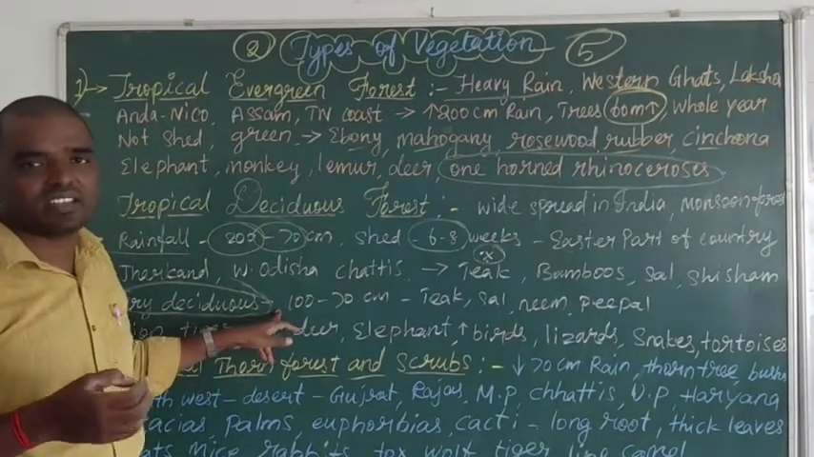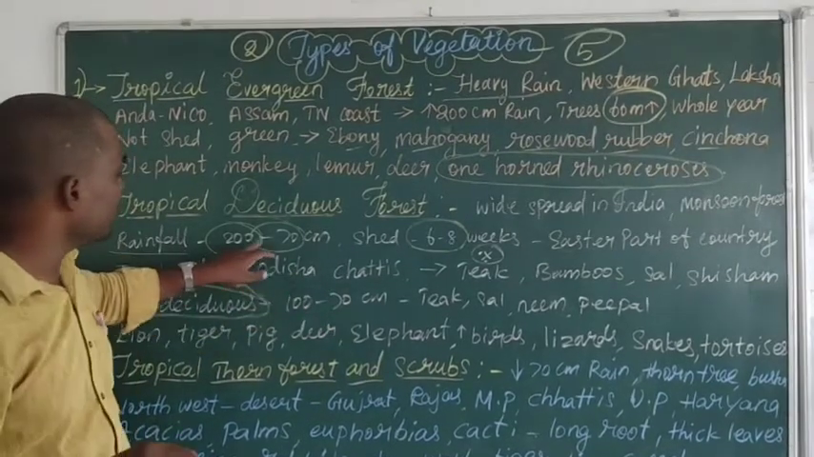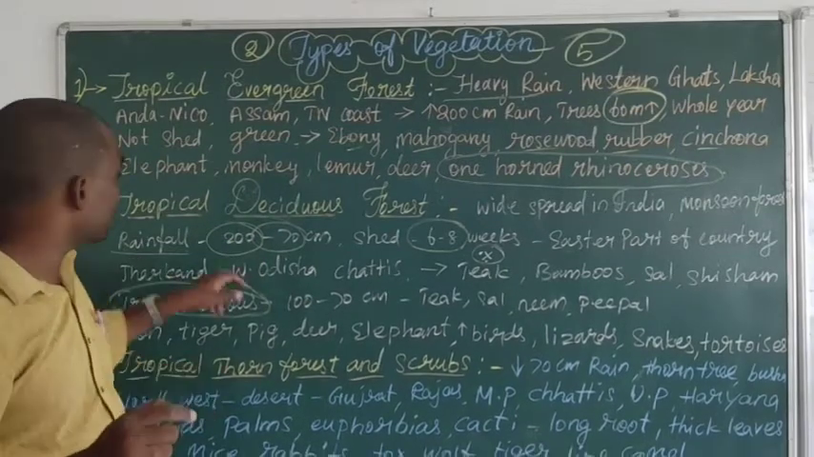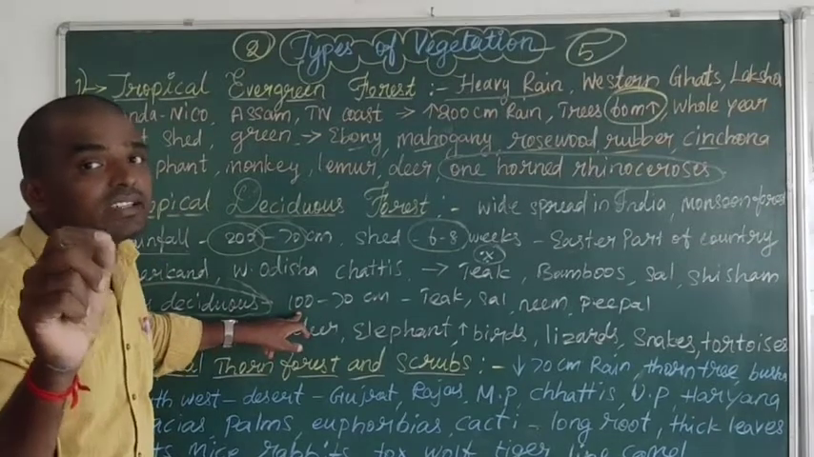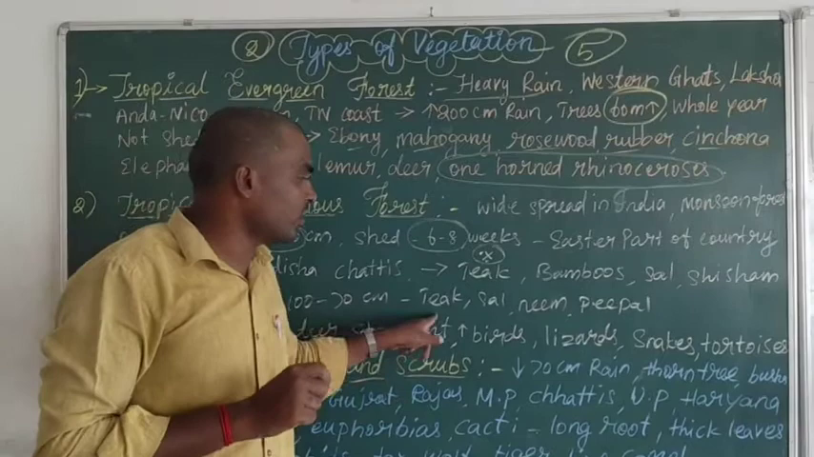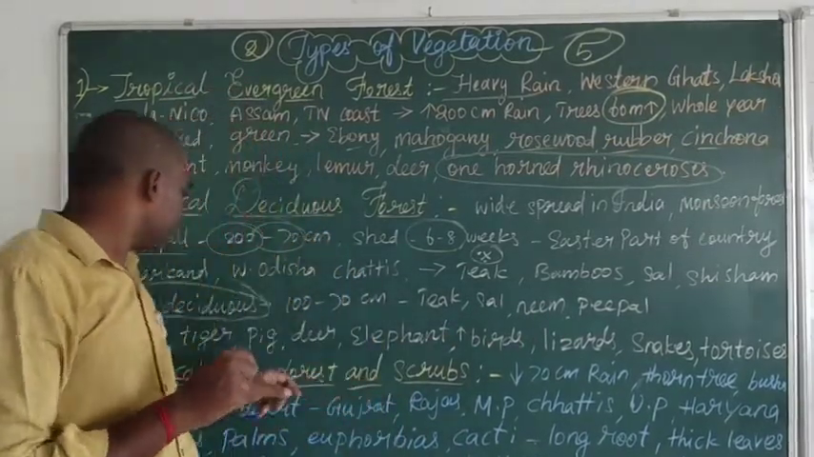This kind of forest is receiving 100 to 70 centimeter rainfall. This one is 200 to 70 centimeter totally, but dry deciduous, tropical deciduous, dry deciduous, is receiving 100 to 70 centimeter rainfall. Here also they got a solid name and people there. These kinds of trees are living there.